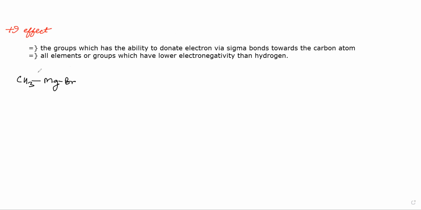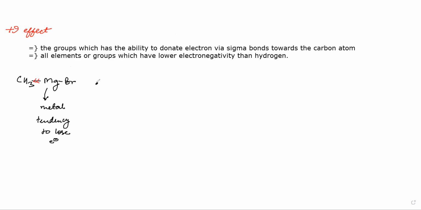With CH3 and Mg, which is more electronegative here? Carbon is obviously more electronegative, because Mg is a metal, and it has the tendency to lose electrons. So here the CH3 will be pulling electrons.